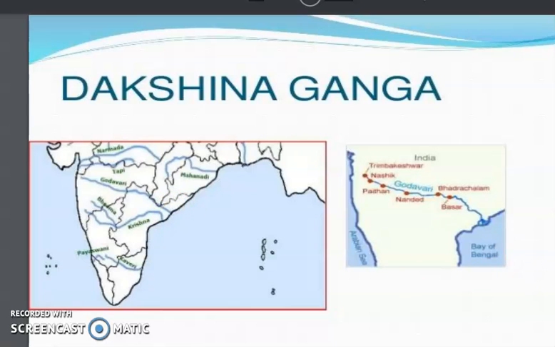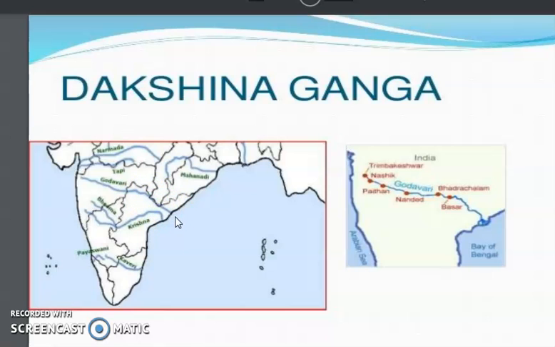As you can see, the Godavari river starts from this side, that means the Western Ghats. The Godavari river rises from the slopes of the Western Ghats, basically at Nasik in Maharashtra state. The total length of the river is 1500 kilometers, and that's why it is the longest river of peninsular India. Now the river discharges its water where? In the Bay of Bengal.